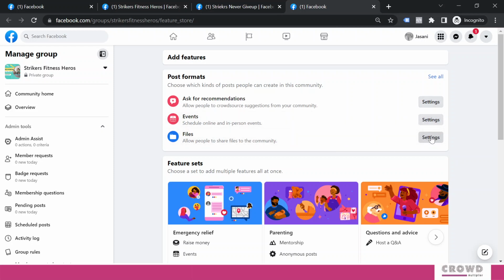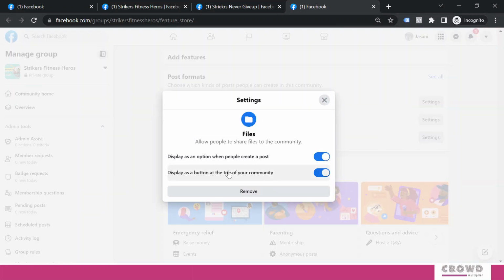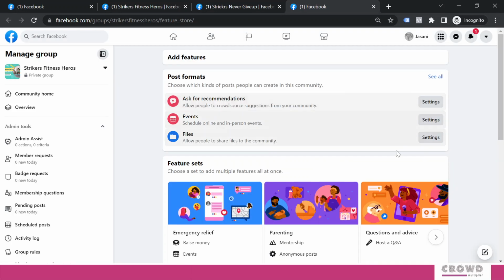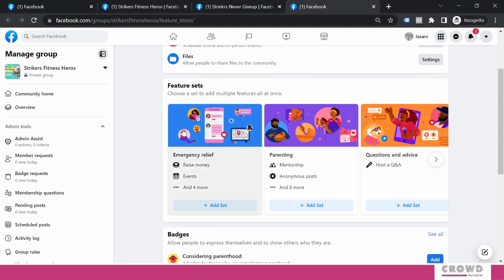Now if I go to this files setting, then this displays as an option when people create a post, and displays as a button at the top of the community. So I'm okay, I would like people to share some kind of files and have access to whatever files have been uploaded. So this is okay with me. Event and ask for recommendations are also okay.